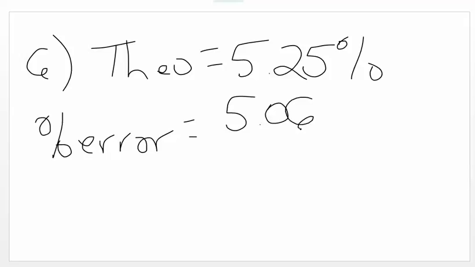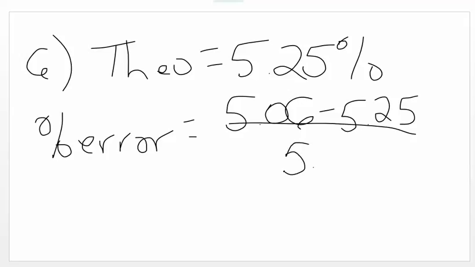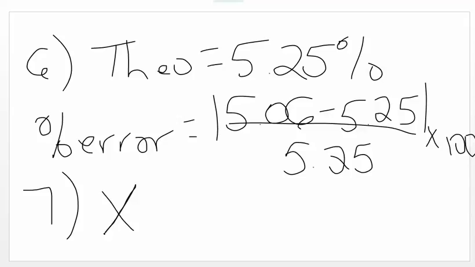This is not percent yield, this is percent error. So percent error, in my case, is 5.06 minus 5.25, divided by what it should be, multiplied by 100. And we're not going to worry about question number 7. So that is how we do the questions on the bleach lab.